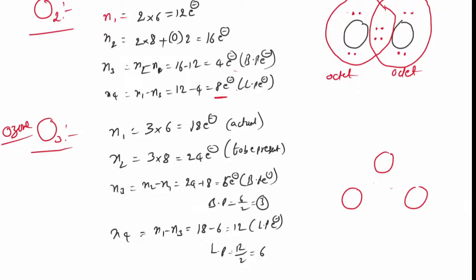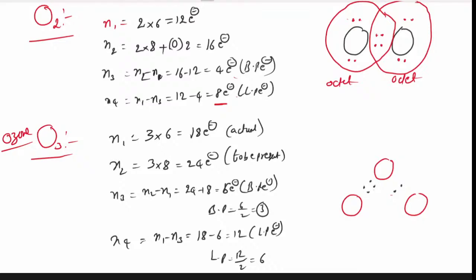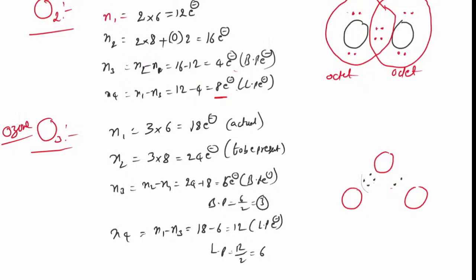Now, how many bond pairs are there? 3. First bond pair, second bond pair. Already I told you, the first bond pair you place as a single bond. Still there is one bond pair left, so I placed it as a multiple bond. After placing the 3 bond pairs, no atom gets an octet configuration. Now I will use lone pairs.